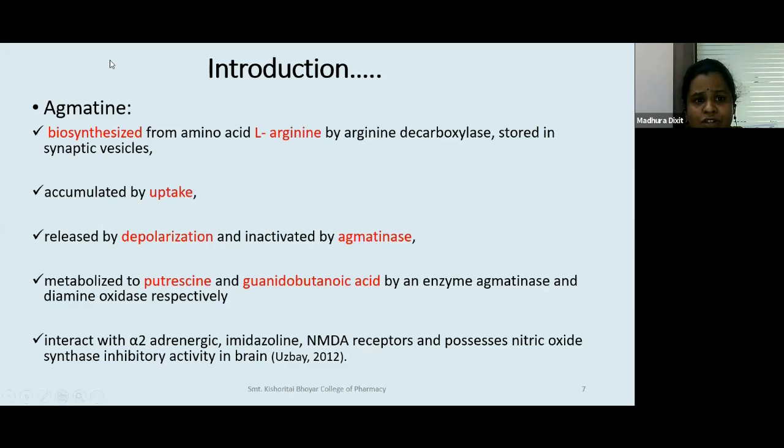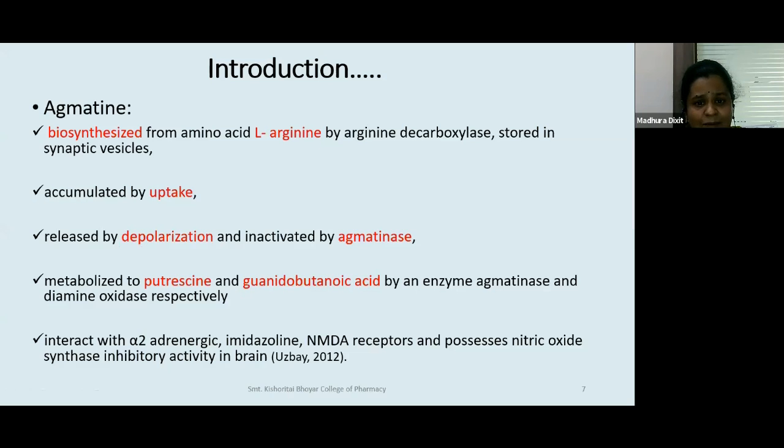What are those rules? It should be biosynthesized from something. L-arginine is the precursor. It is an amino acid. It should be stored in the synaptic vesicle, which agmatine is doing. It should have a reuptake mechanism, so if it is present in between two neurons, it should be reuptaken. It should be released only upon depolarization. That means some signal would be coming and causing the release of it.